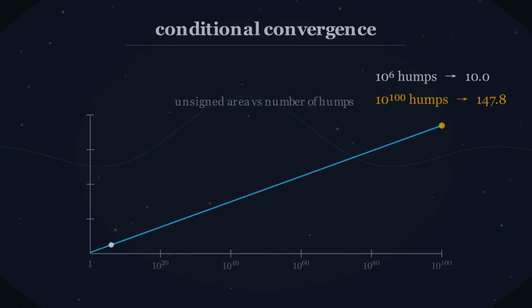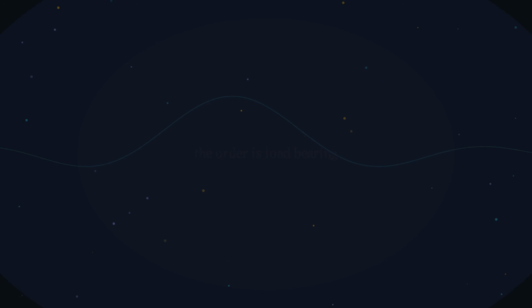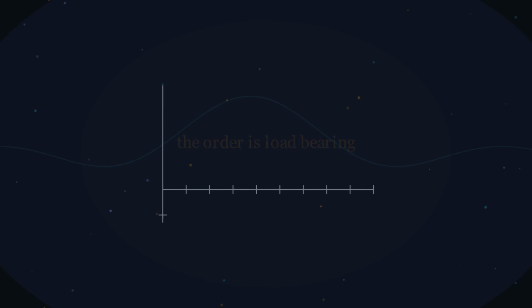And one more consequence, because it's the honest one. Conditionally convergent means the order is load-bearing. Take those same arches and shuffle them.